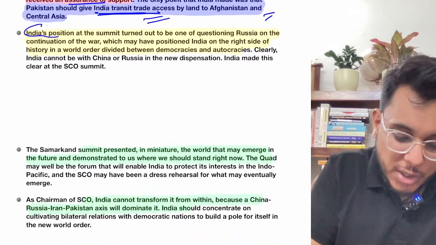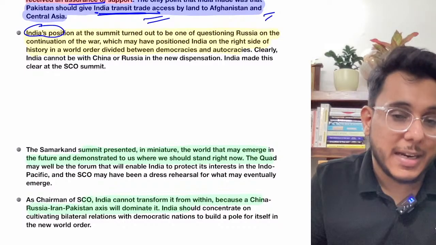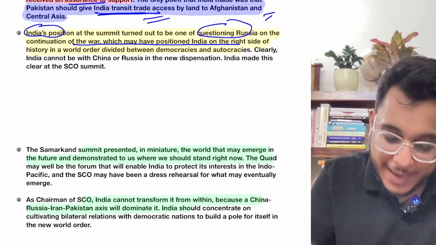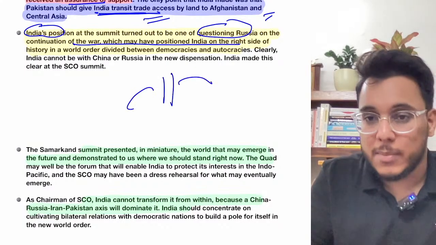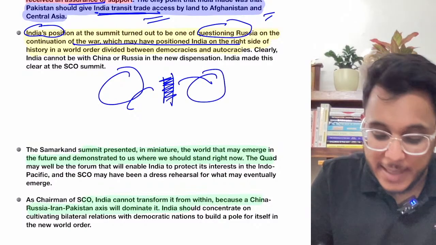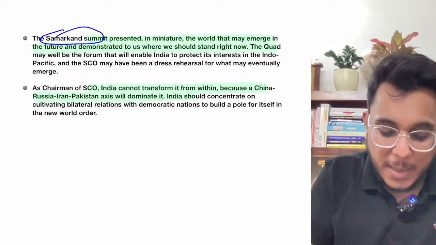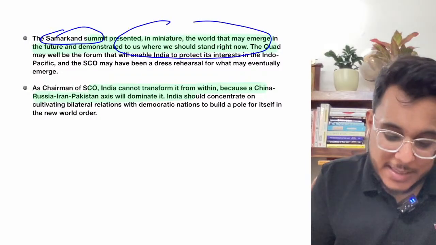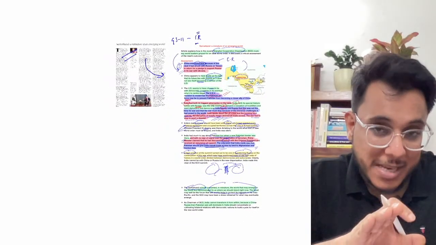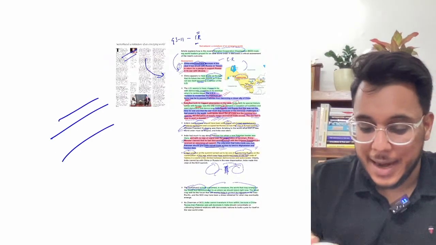India's position at the summit also shifted, because before the summit India did not outrightly condemn Russia over the war, but now it has questioned Russia on the continuation of the war. The world is divided on both sides, and India is in between, trying to maintain a balance, but India has questioned Russia also. The Samarkand summit presented a world in miniature. All the challenges in the world were represented by the major countries present, and this is the outcome. So that's all about this article, and now we'll move to the next one.